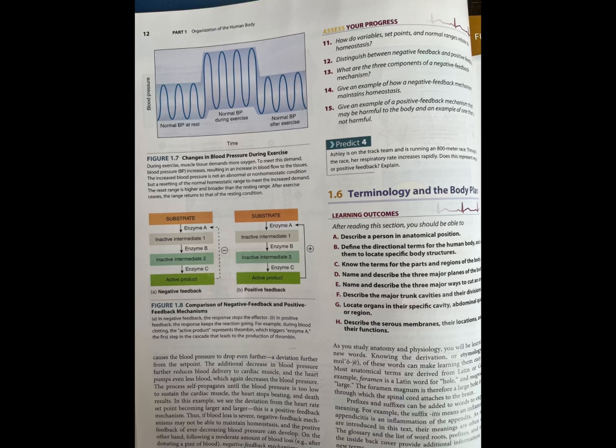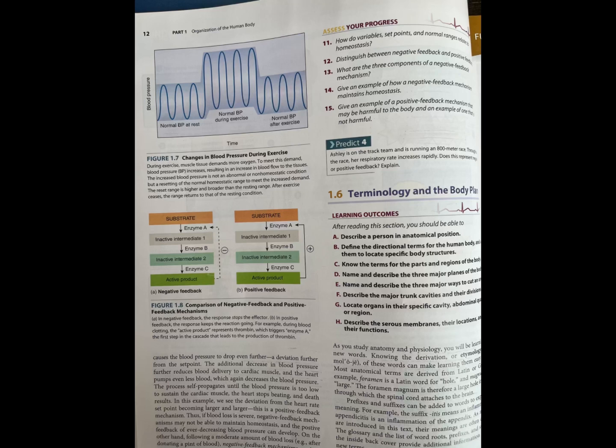Contraction of cardiac muscle generates blood pressure, and the heart pumps blood to itself through a system of blood vessels on the outside of the heart. Just as with other tissues, blood pressure must be maintained to ensure adequate delivery of blood to the cardiac muscle. Following extreme blood loss, blood pressure decreases to the point that the delivery of blood to cardiac muscle is inadequate. As a result, cardiac muscle does not function normally. The heart pumps less blood,